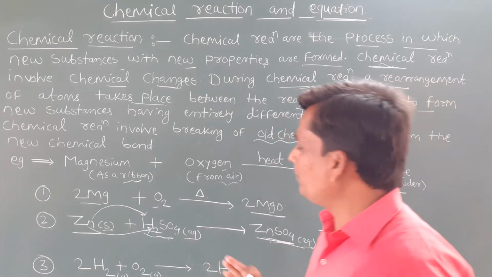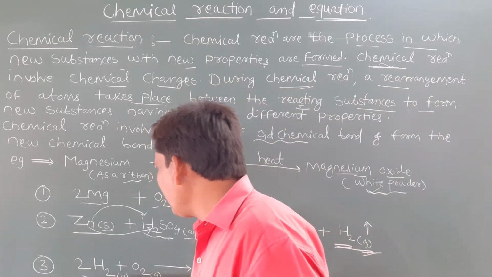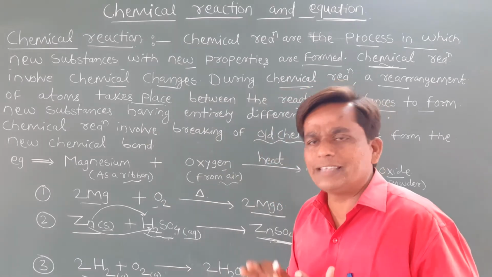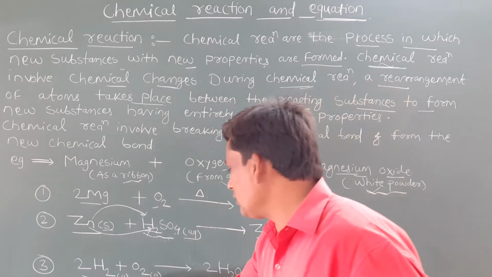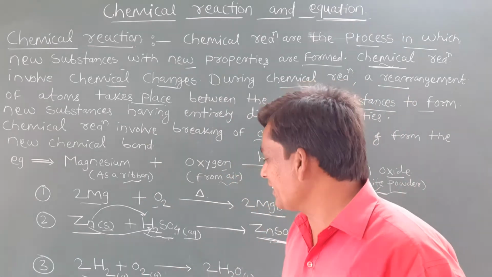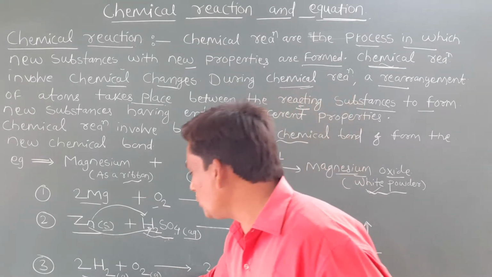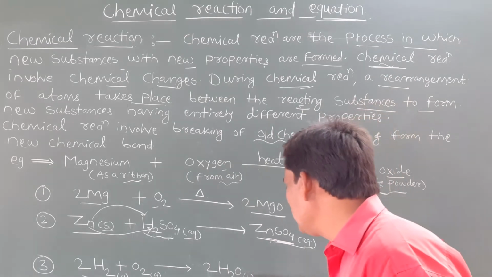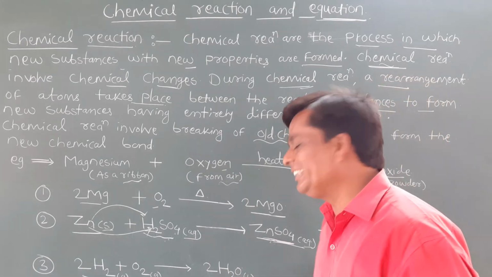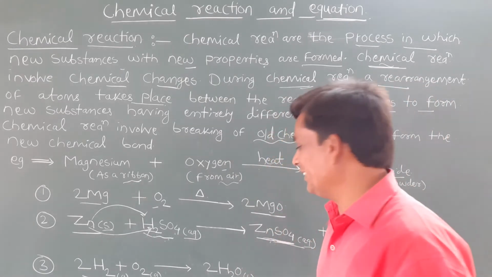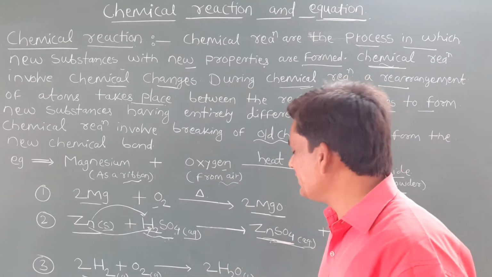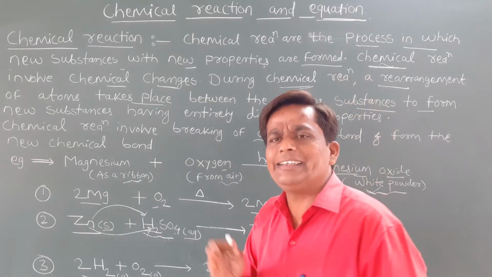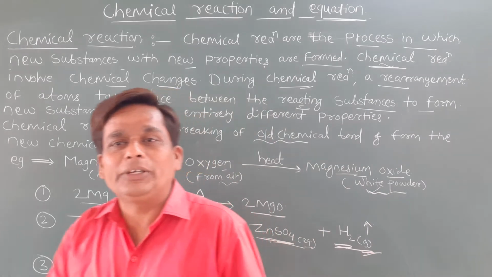So another example we'll discuss here. Here we'll take hydrogen gas, that is hydrogen H2, and here oxygen is also in gaseous state. So both are gases, hydrogen gas and oxygen gas. When both are combined, we simply get water molecules. And that water is in what state? It is in liquid state. Get it, students? So there is a change in state, and that is the indication that the reaction is complete. Now get it?